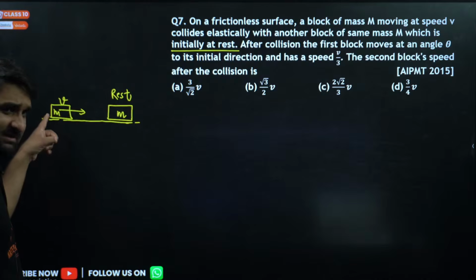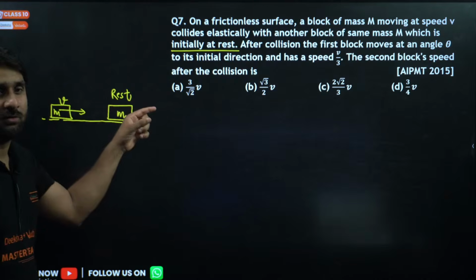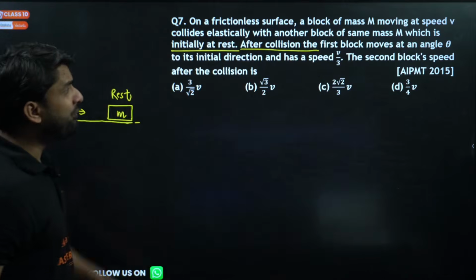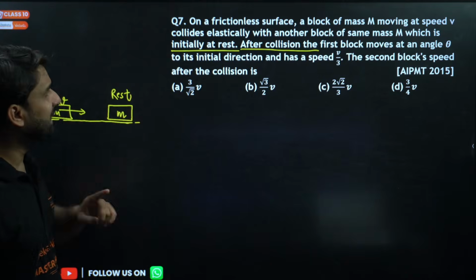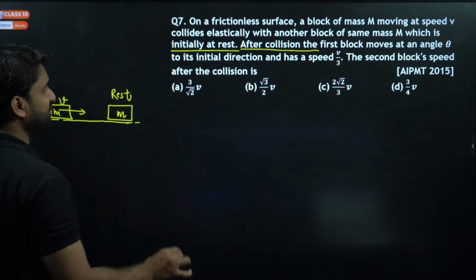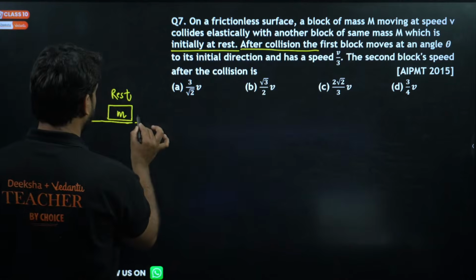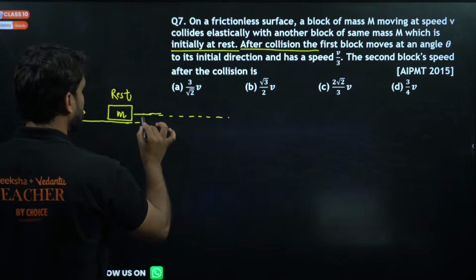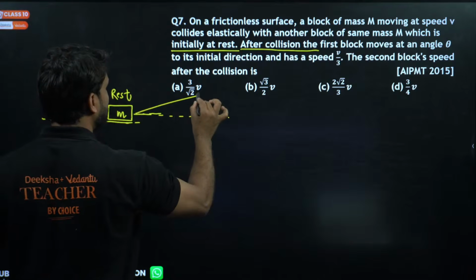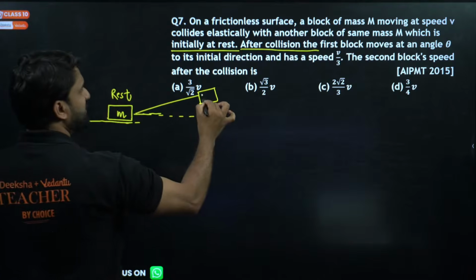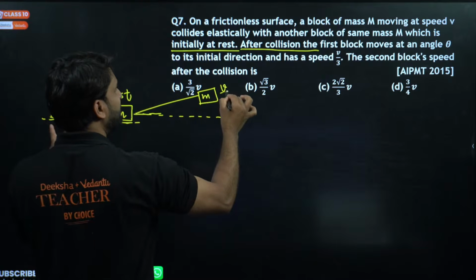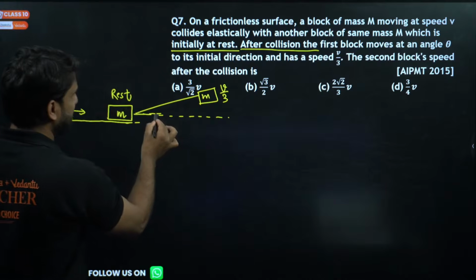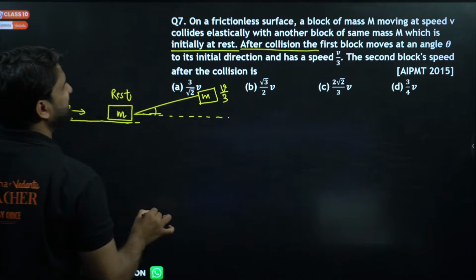And this object is coming from the back and collides with this block. After collision, the first block moves at an angle theta to the initial direction and has a speed v by 3. So after collision, this is the initial direction, and the first block goes in this direction with the speed v by 3, at some angle theta. I don't know the angle. The second block's speed will be what?